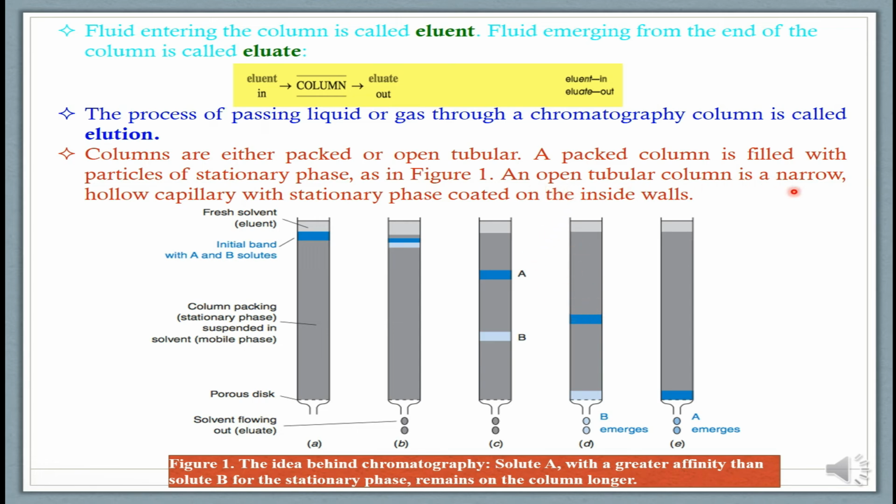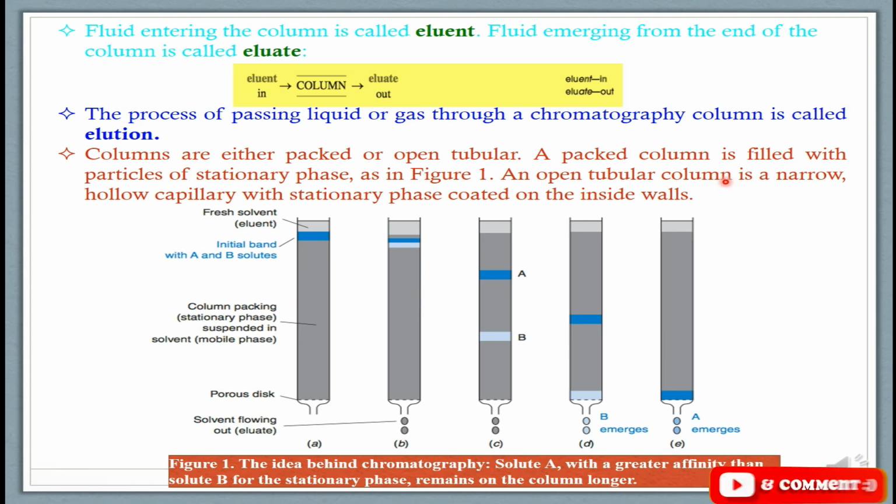Whereas an open tubular column is a narrow hollow capillary with stationary phase coated on the inside walls. So an open tubular column will be a narrow and hollow capillary tube, and its inside walls will be coated with the stationary phase. Whereas the column you see here is the packed column, in which the stationary phase is filled or packed inside the column.